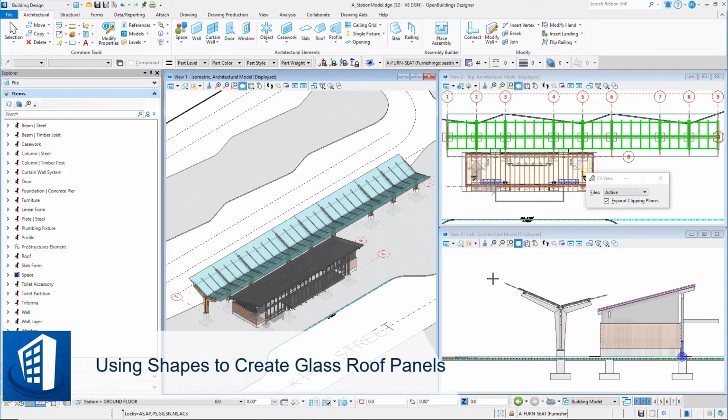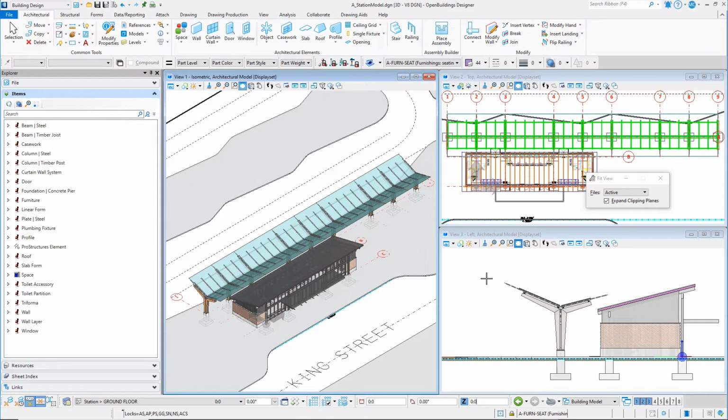In this session, we will go back to the architectural model and use the conceptual shapes placed when you originally blocked out the model to create glass panels. You will use the curtain wall tool to create these glass panels. Before you actually do that, you should make sure the shape is exactly the size and shape you want and that it sits correctly on the purlins already modeled in the structural model.